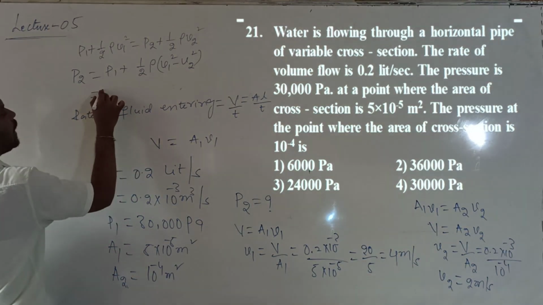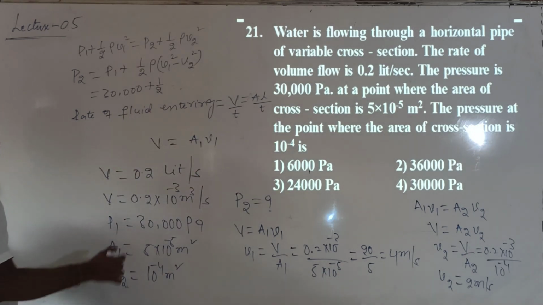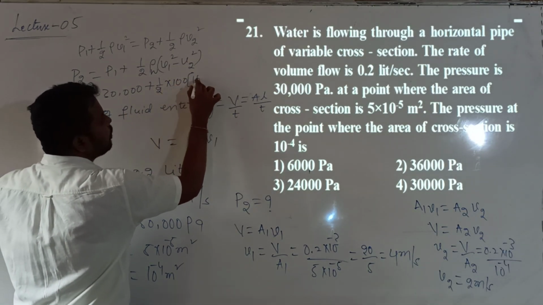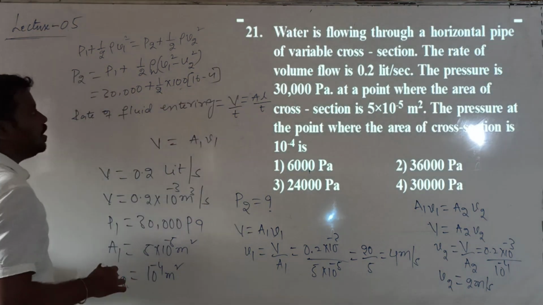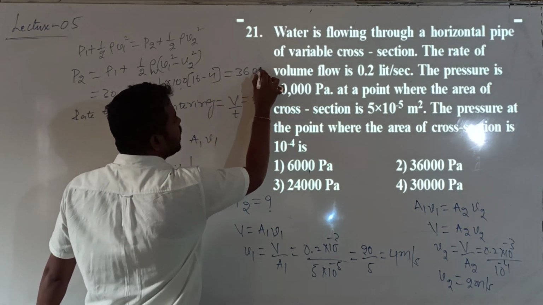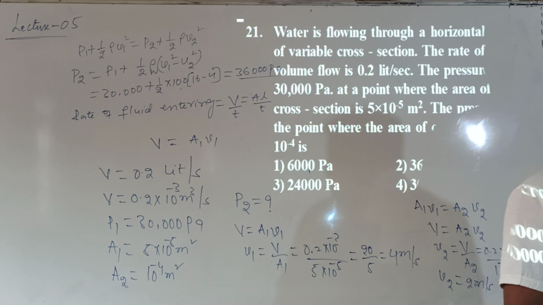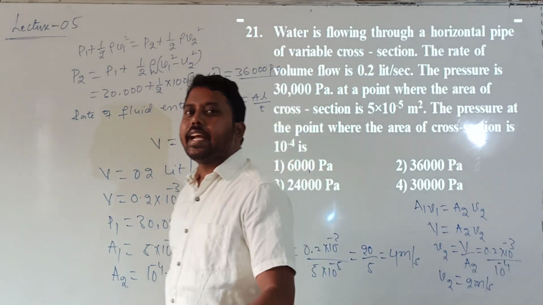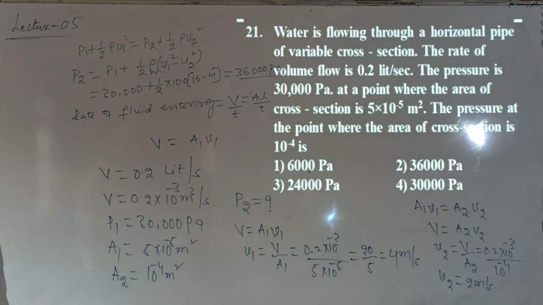Is it okay? Then what do I get as the answer? P1 value is 30,000 Pascal. 30,000 plus half into the density of water, which is 1000, into V1 square value 16 minus V2 square value, which is 4. Correct? So you simplify this. After total simplification, you will get 36,000 Pascal. This 36,000 Pascal is the pressure at the end B. So this is question number 21.